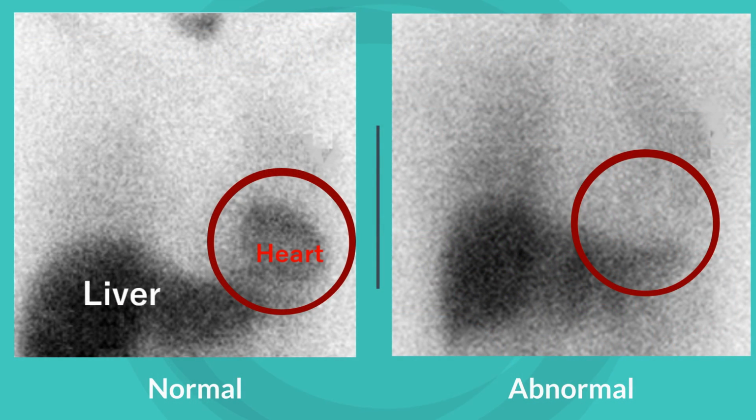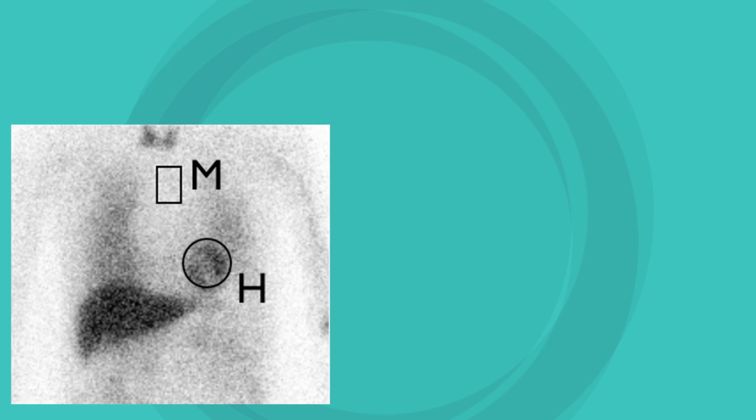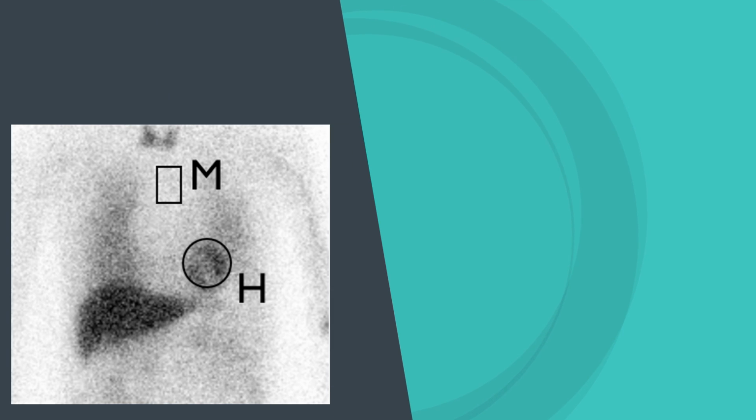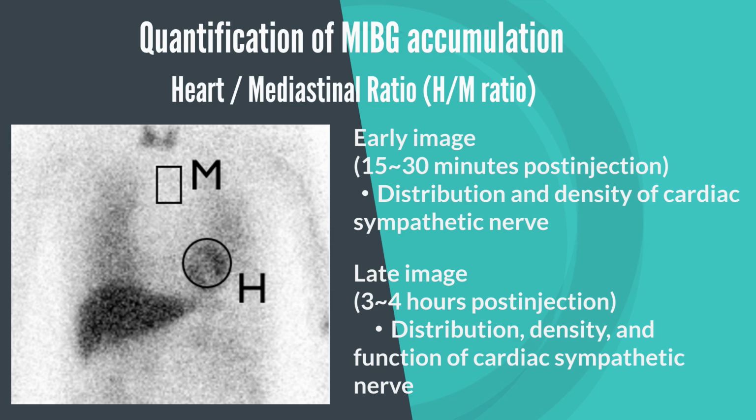In actual MIBG scintigraphy, imaging of the cardiac sympathetic innervation, a camera that detects gamma rays is taken from the front of the body. If normal, the heart is imaged. If abnormal, the heart is not clearly imaged. Cardiac accumulation can be expressed numerically as well as visually. For this purpose, the ratio of the counts of the regions of interest in the heart and mediastinum is taken and expressed as the HM ratio.